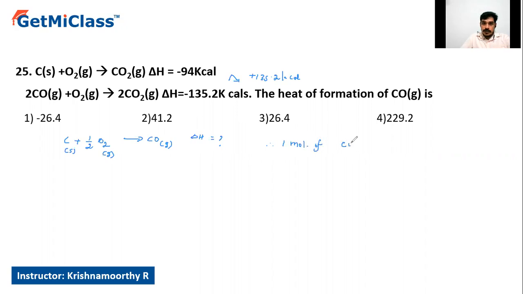of carbon monoxide, that is 135 divided by 2. It comes somewhere 130 by 2 means 75. So this is 77.5.